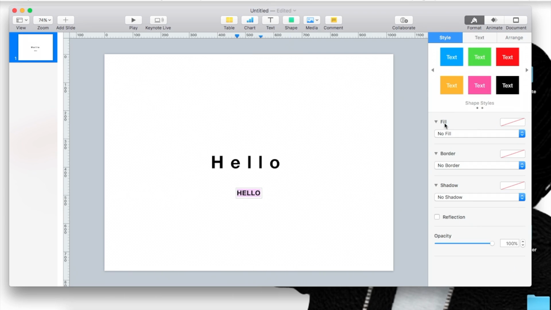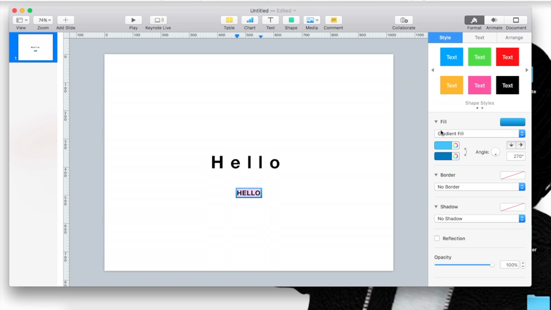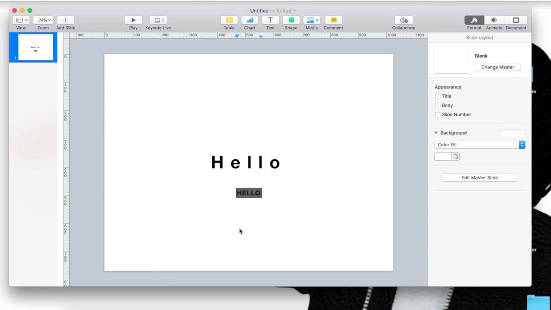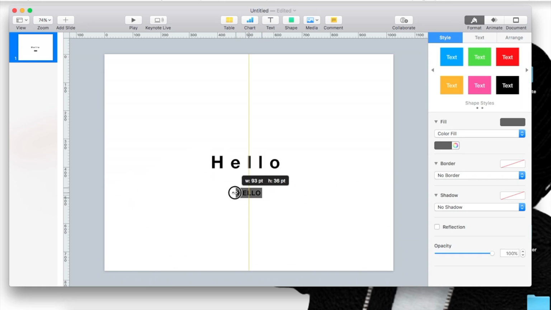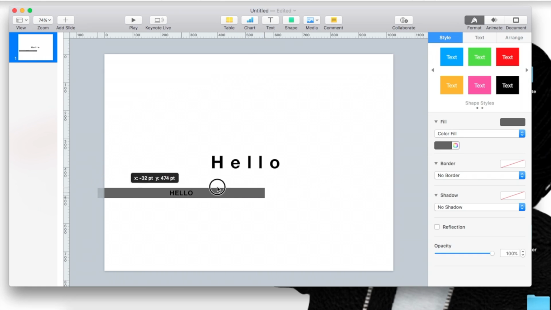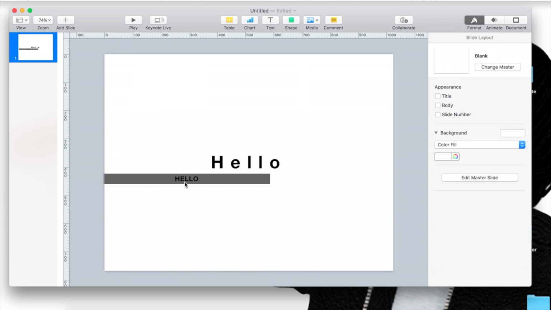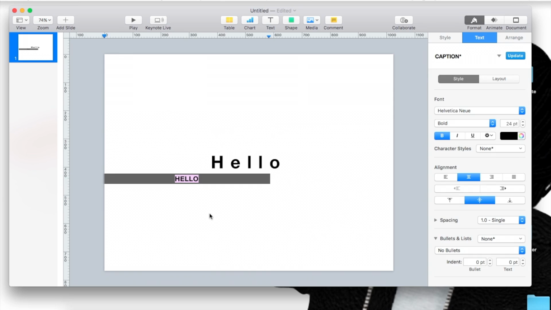So you're going to go to style, add fill, and then you are going to go gray. The great thing is if you do the fill, you can stretch it out to where you want to stretch it out, versus if you just add a fill in the text, you cannot stretch it.